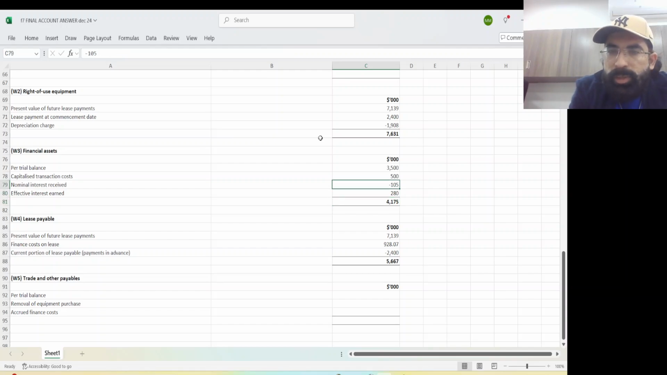And these two, see, 280 minus 105, which is 175, will be booked as an interest income, as an extra interest income. Why? Because the accountant has already recorded 105 as an interest income, and the total interest income which should have been booked was 280. So 280 minus 105 will be the remaining amount. Okay.